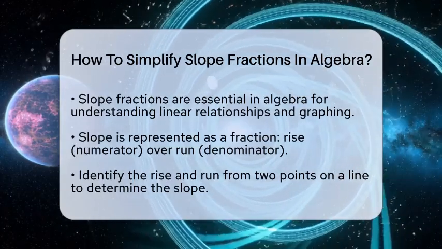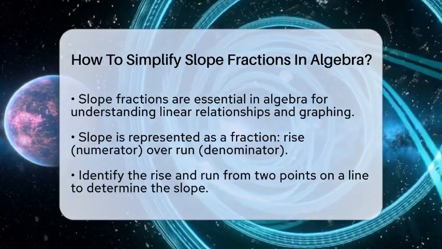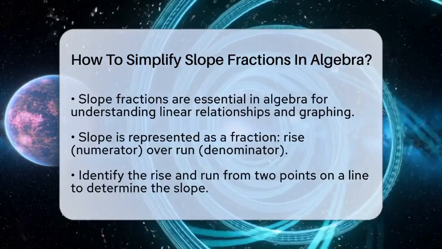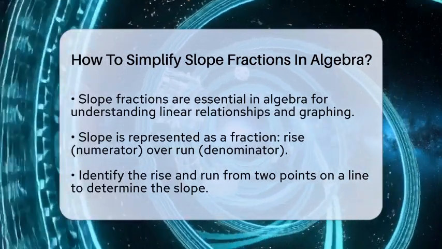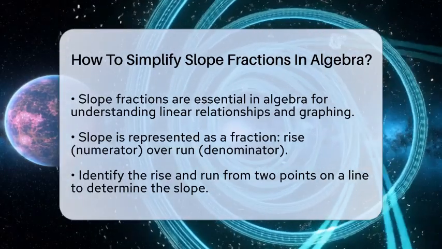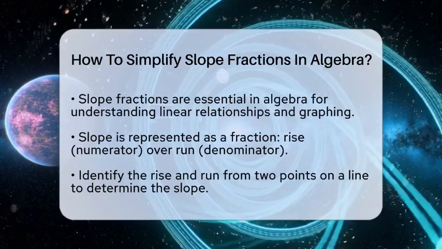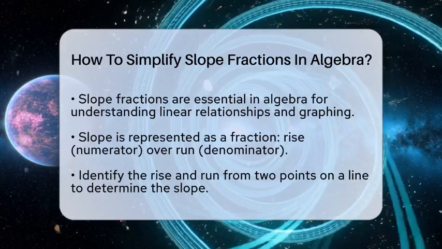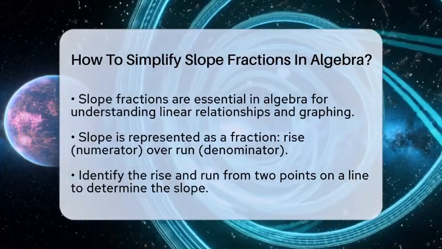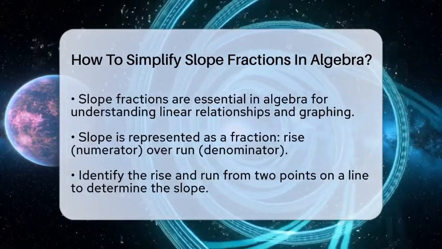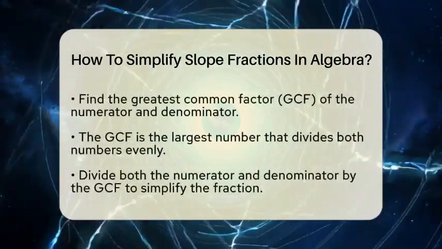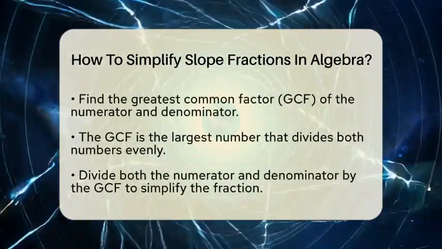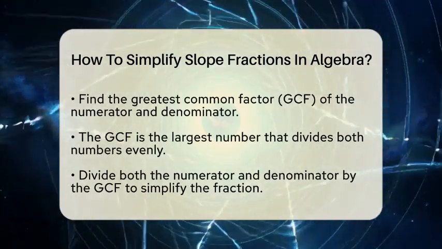First, remember that slope is often expressed as a fraction, which represents the rise over the run. The rise is the vertical change, while the run is the horizontal change between 2 points on a line. This means you need to identify the numerator, which is the rise, and the denominator, which is the run, of your slope fraction. Next, you will want to find the greatest common factor of both the numerator and the denominator.